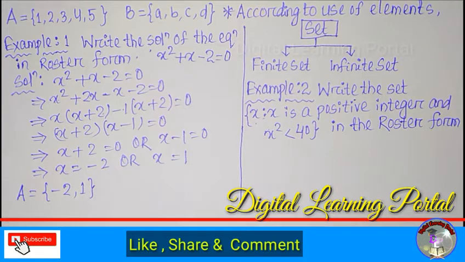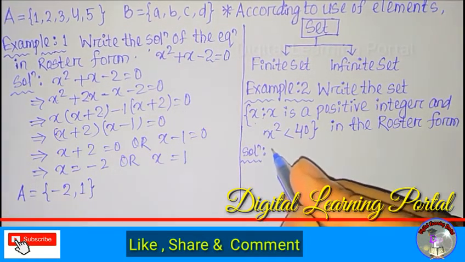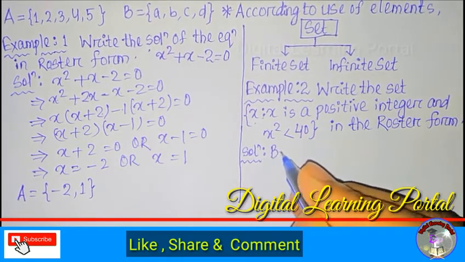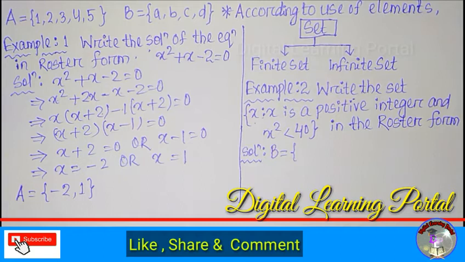That means we have to find the squares of the numbers less than 40. So we take a set B is equal to, if you take 1, the square of 1 is equal to 1, that is less than 40.